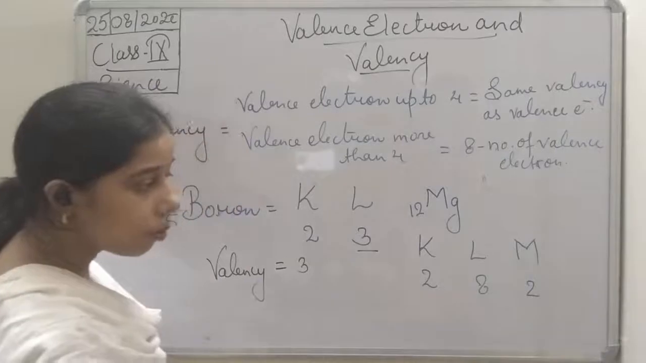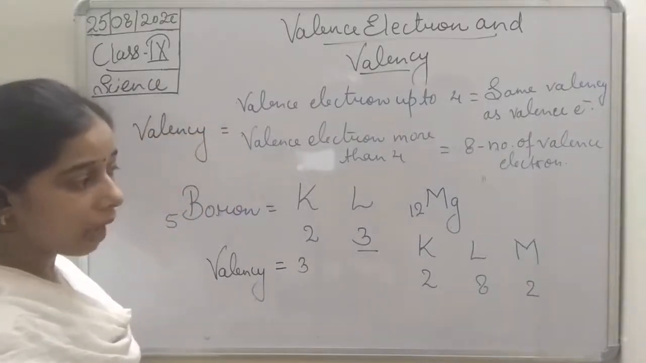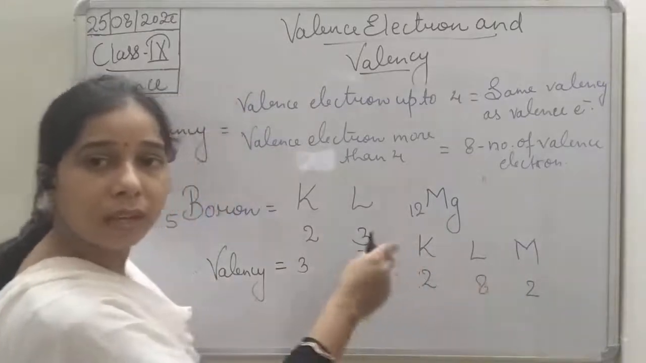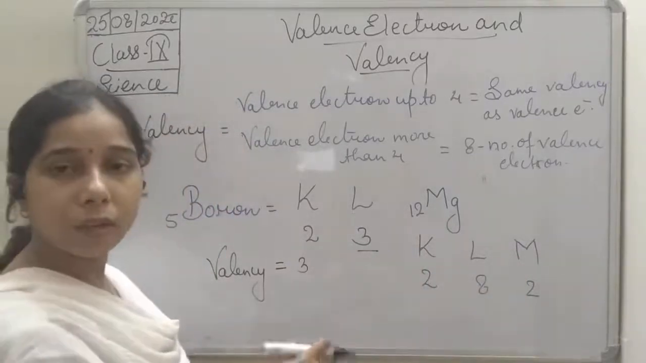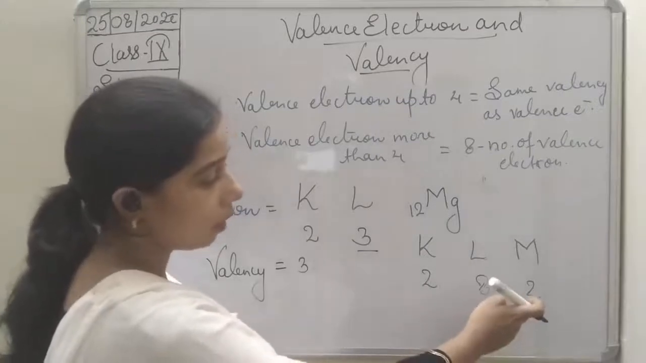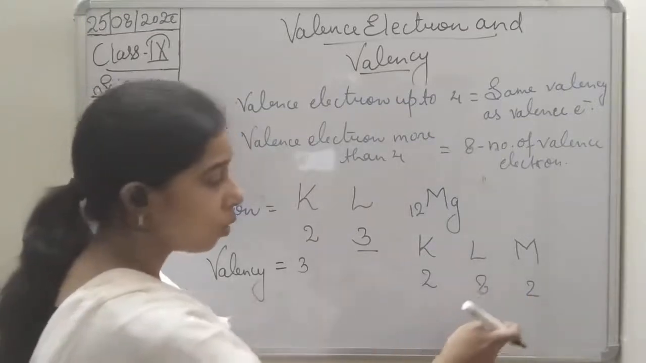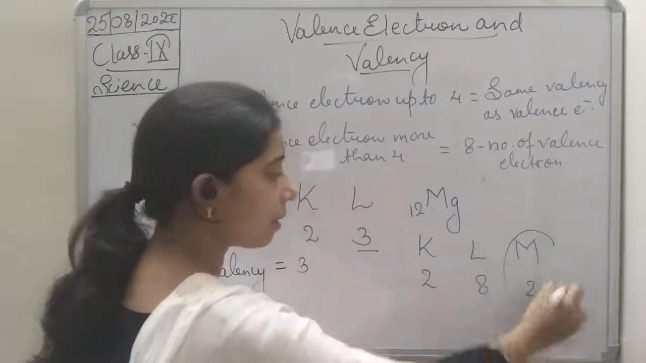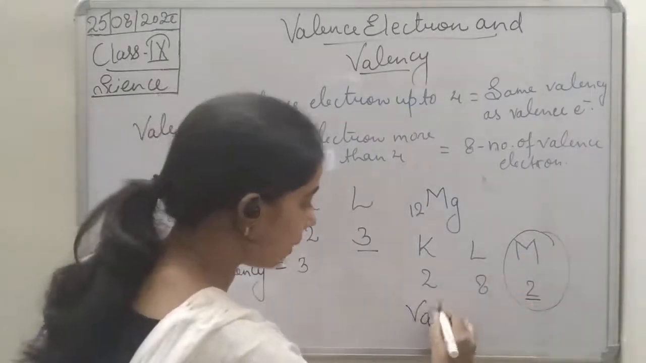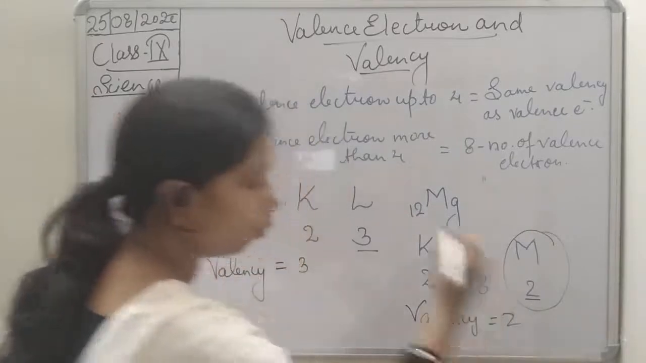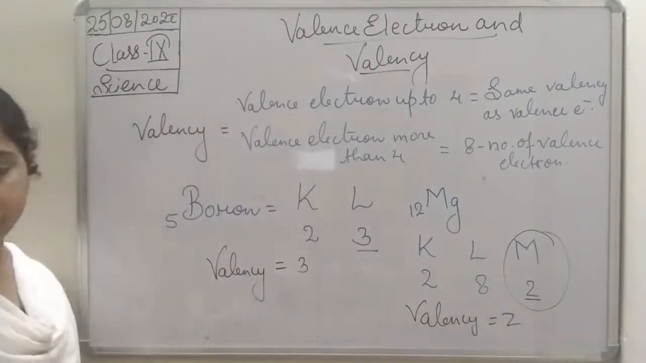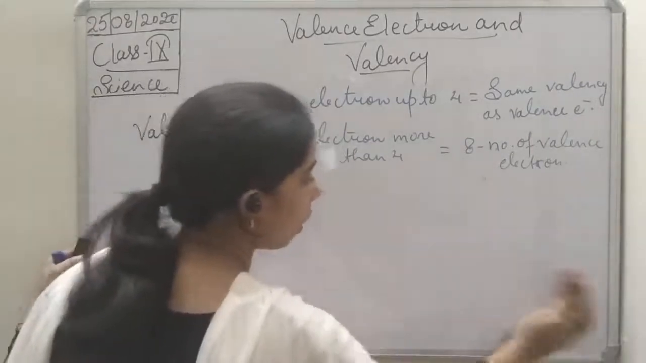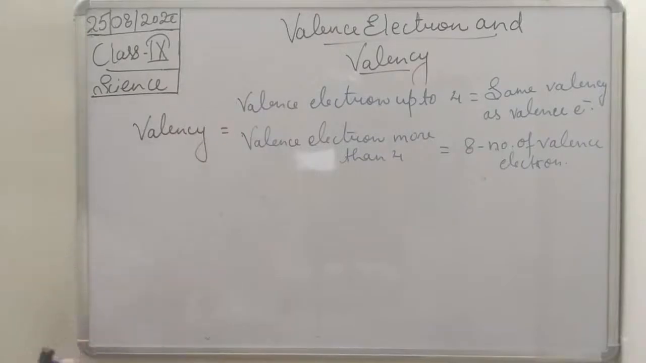So in the outermost shell, students, what is the number of valence electrons? This is the valence shell, because it is the outermost shell. The electrons present in the valence shell define the valence electrons. So here the valence electrons will be 2, and so the valency will be 2. This is the case for valence electrons up to 4.